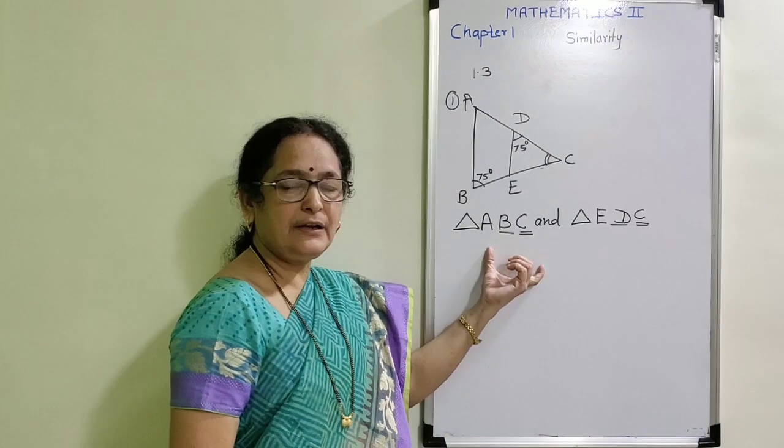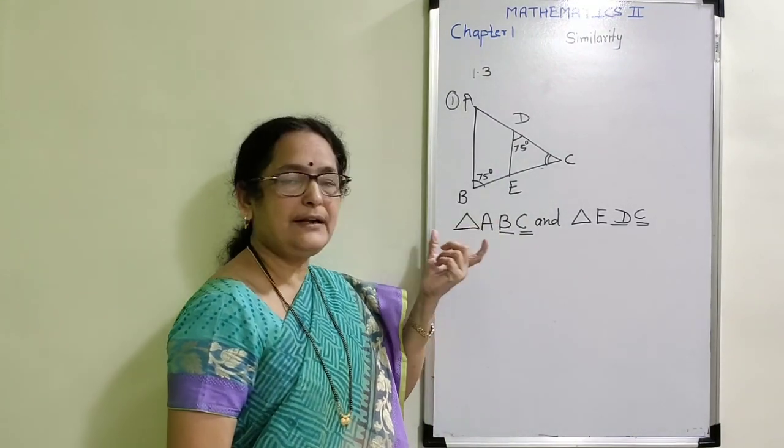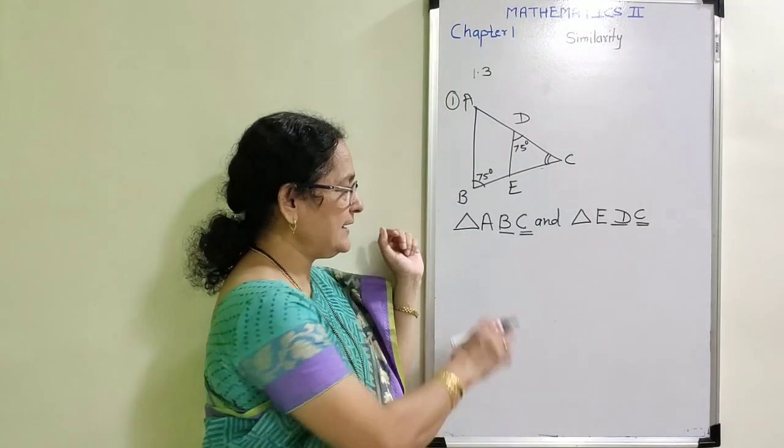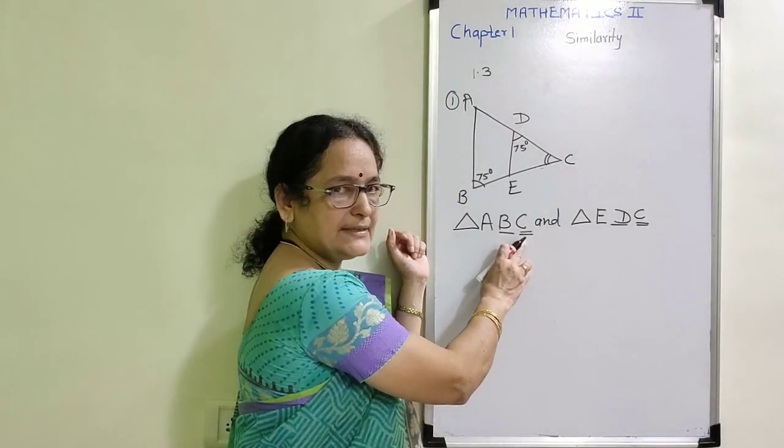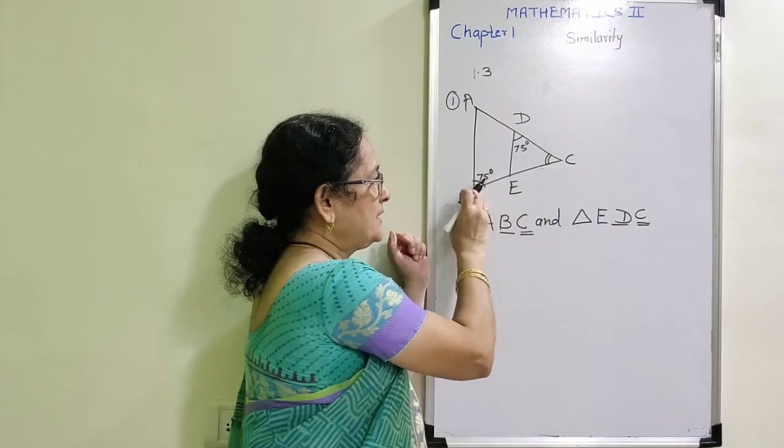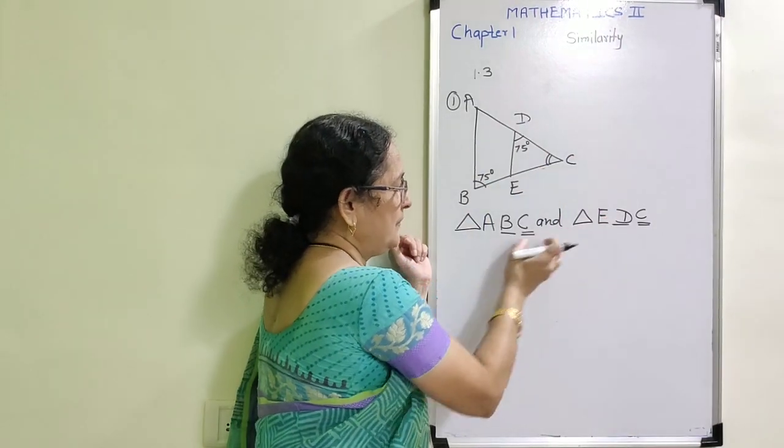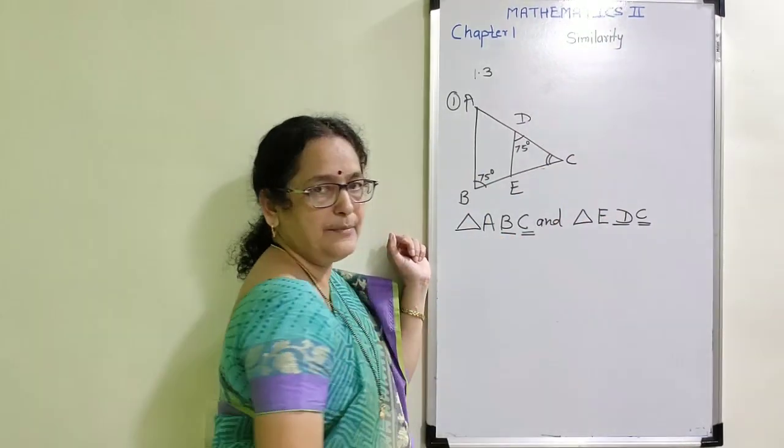Do you get this point clear? That is how you are going to write the one-to-one correspondence exactly. Write the first name as it is, triangle ABC. Since B is congruent to D, the position of B and D is in the middle.